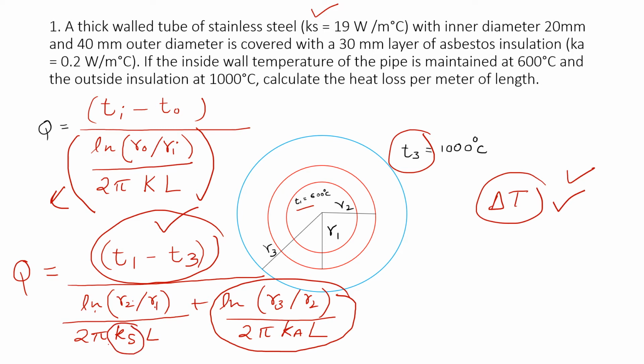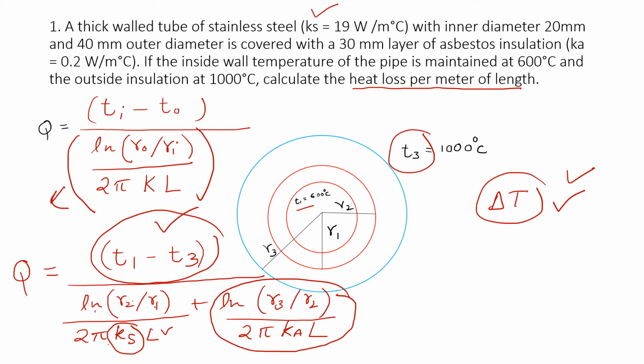Ks is the thermal conductivity of steel, L is the length of the cylinder, which is not given because we have to find heat loss per meter of length. So we can transfer L here to find what we have to find in the question.